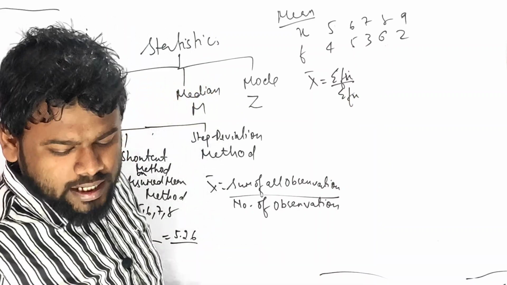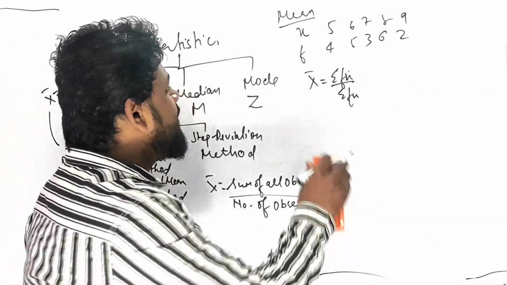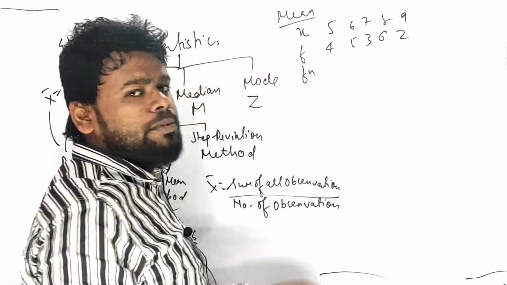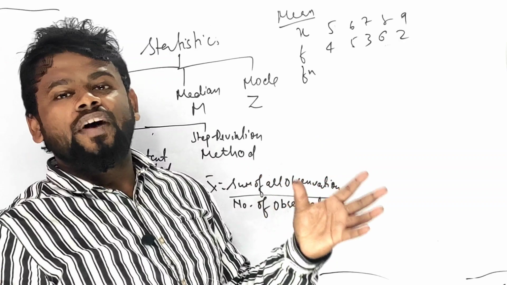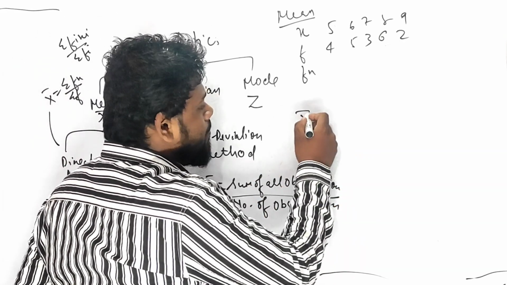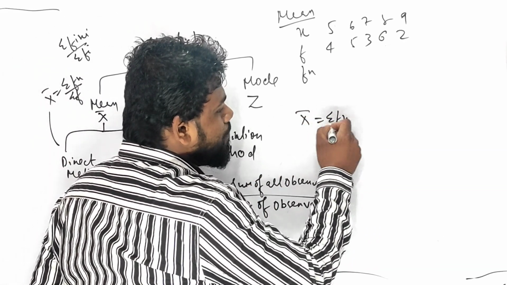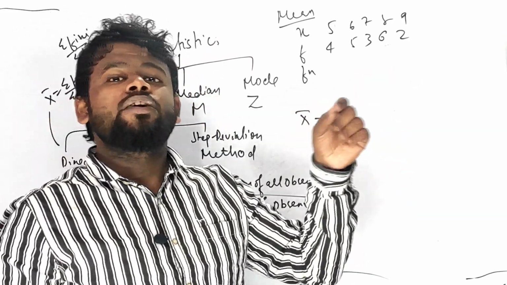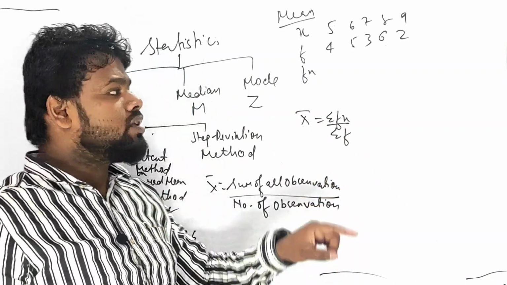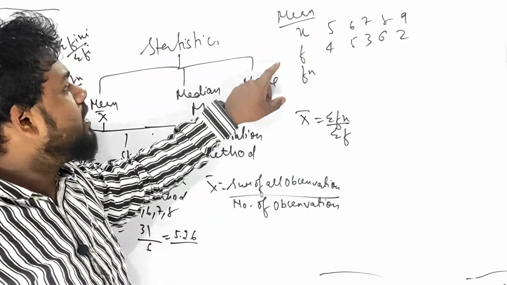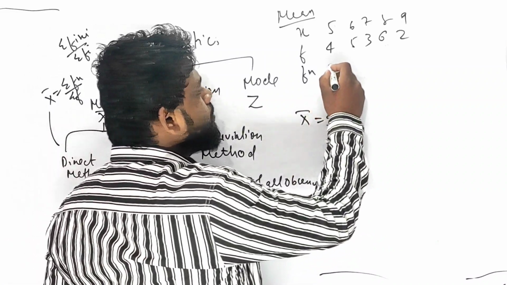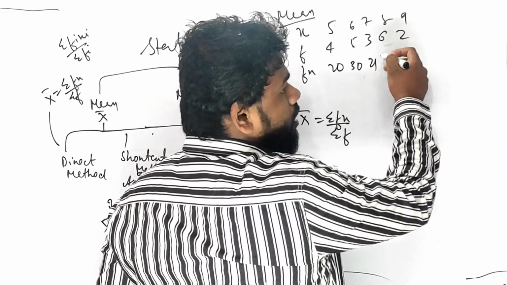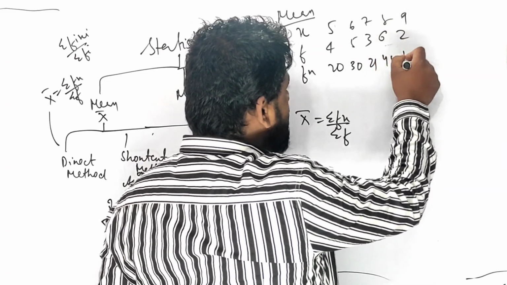What does fx mean, my dear student? Let us understand the meaning of fx. The question is asking to find the mean. How to find it? Mean equals summation of fx upon summation of f. f is the frequency, and fx is f into x, that means frequency multiplied by x. Let us do fx: 5 times 4 is 20, 6 times 5 is 30, then 21, then 48, 18.